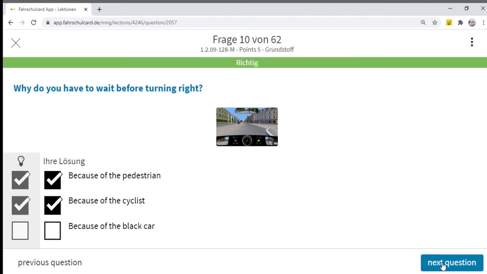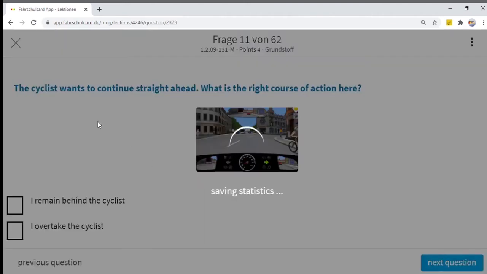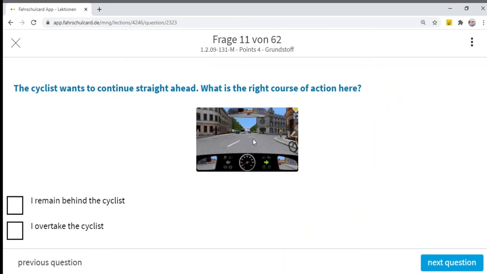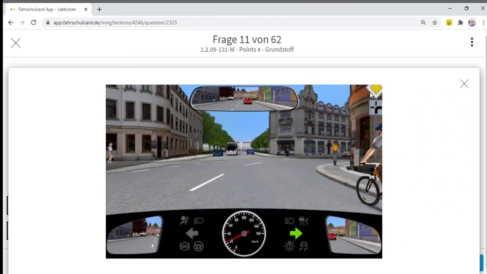Now we will move to the next question. The cyclist wants to continue straight ahead. What is the right course of action here? If you see, we have this yellow shield, that is Vorfahrt, priority road, and this priority road is taking a turn on the right hand side. That means if we take a turn to the right, then we are on the priority road. There is a basic rule: whenever you are taking a turn and a cyclist is on your right hand side or left hand side, you have to give way to the cyclist, then only you can proceed further. Cyclists and pedestrians always have priority.